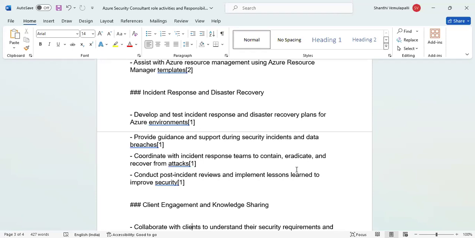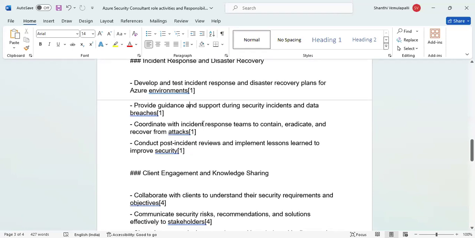It is part of the application or systems maintenance part, right? Yes. So, provide guidance and support during security incidents and data breaches. Obviously, data breaches, why do they happen? Because a lot of security is required for data protection purposes, encryption, and three-way, four-way security practices need to be followed. Apart from that, within the application also security needs to be identified.